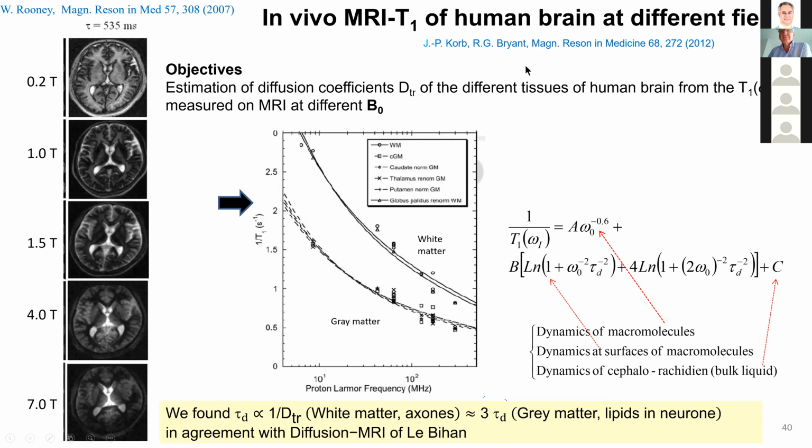And as before, we interpret the data with this simple theory where you consider the dynamics of water at the surface of macromolecules, or the dynamics of the macromolecule itself, or the dynamics of the liquid at the surface, what we call the cerebrospinal liquid. And we found that the correlation time of the white matter, which corresponds to the axon, is 3 times the correlation time of the gray matter. That is, 60% of the brain is composed of liquid in neurons. This result, this factor 3, is in agreement with diffusion MRI of Le Bihan, for instance.